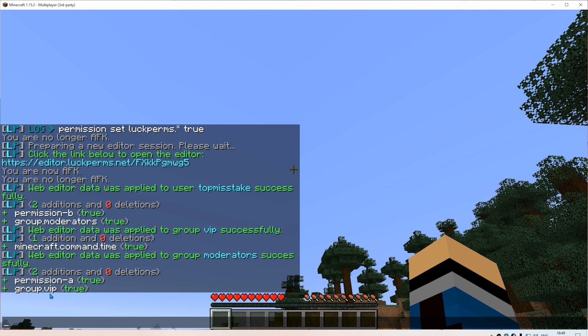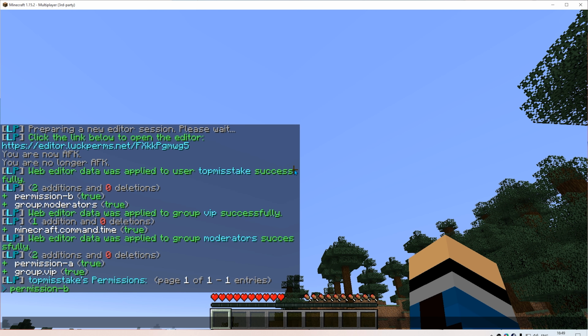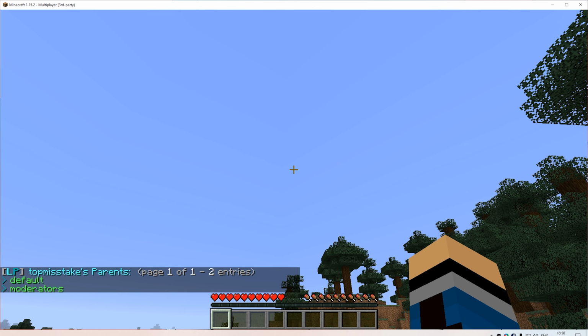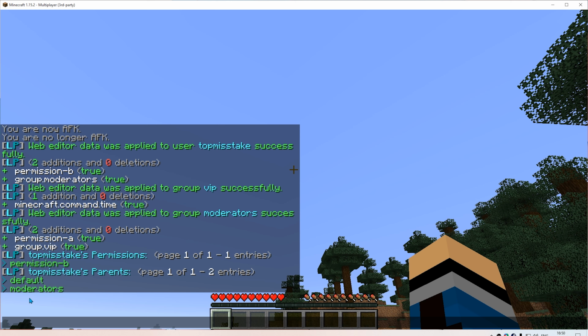Alrighty, now let's verify that top mistake indeed has the permissions that I talked about, including the inheritance. So, /lp user top mistake permission info. Okay, he only has permission B. Well, not really, because a moment ago I instructed LuckPerms to make him inherit from the moderators group. Okay, let's check his parents. So, parent info. Okay, so he inherits from default and from moderators.